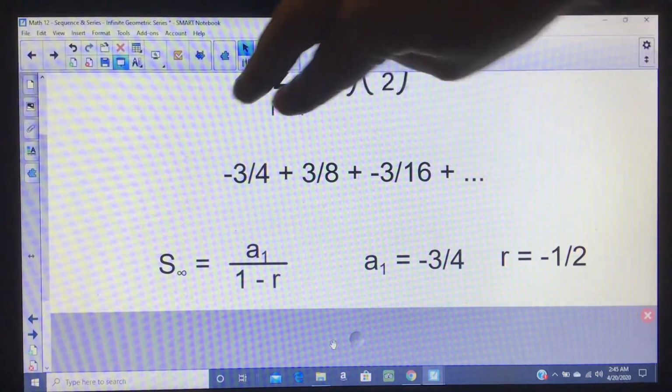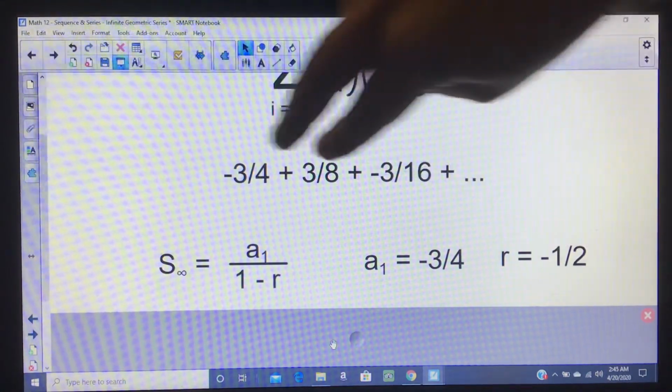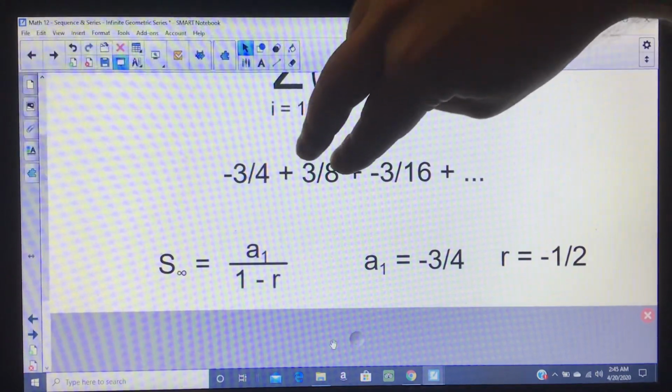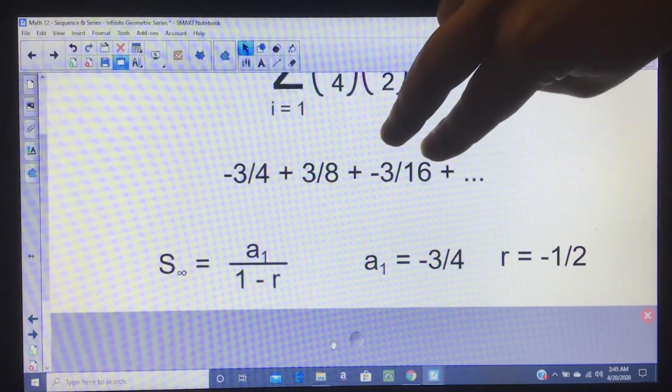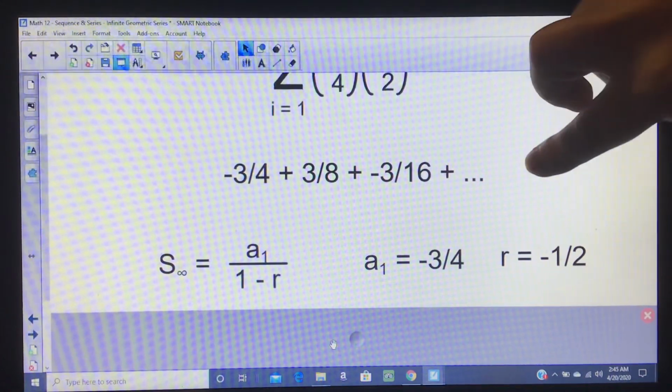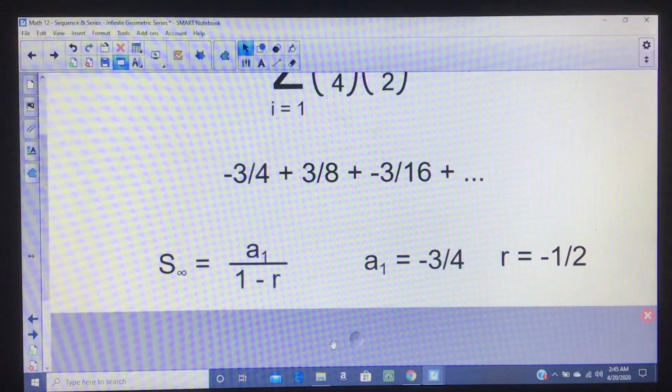Basically, I need to multiply each term by negative 1 over 2 to get to the next one. If I multiply this by negative 1 over 2, I get this. Multiply this by negative 1 over 2, I get this. If I did it again, another negative 1 would turn this to 3, and 2 would turn this into 32. So the next term would be 3 over 32. Basically, I don't need to know that.